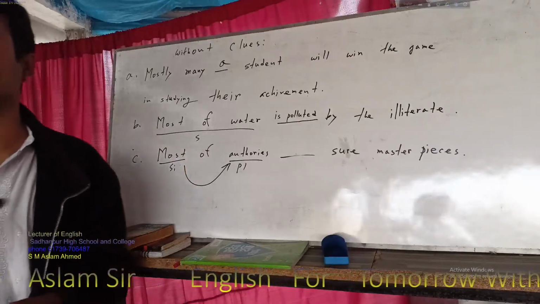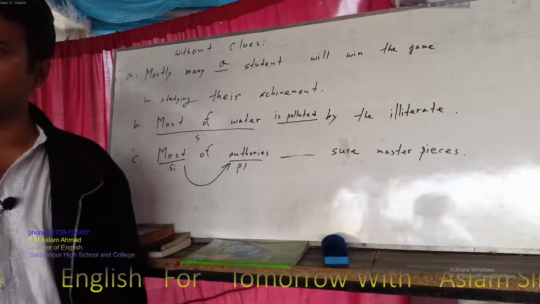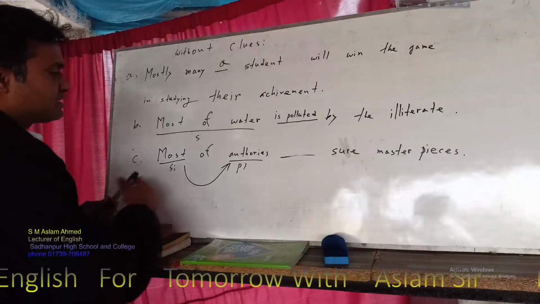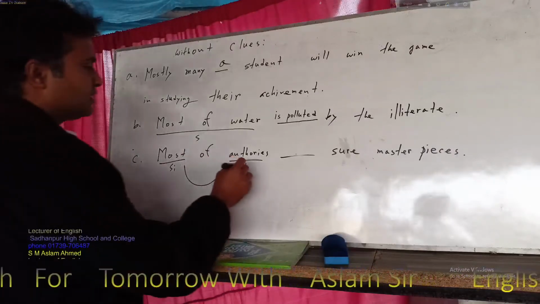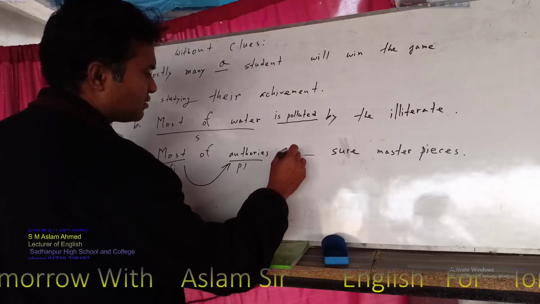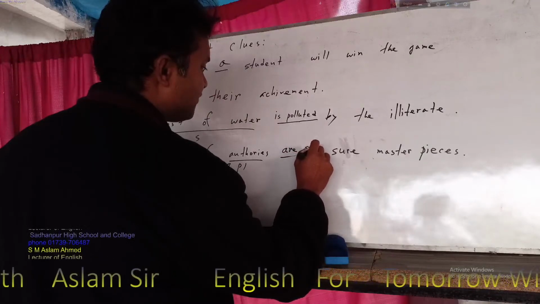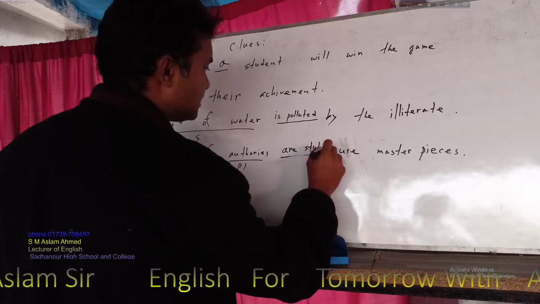Modifier is generally working as an adjective. Sometimes you can see adverb also. Okay. So here we can see this one is the adjective and this is the plural form. For this reason you have to write down are. Okay. And next one is we have to take a subjunctive verb. So starting. Okay.